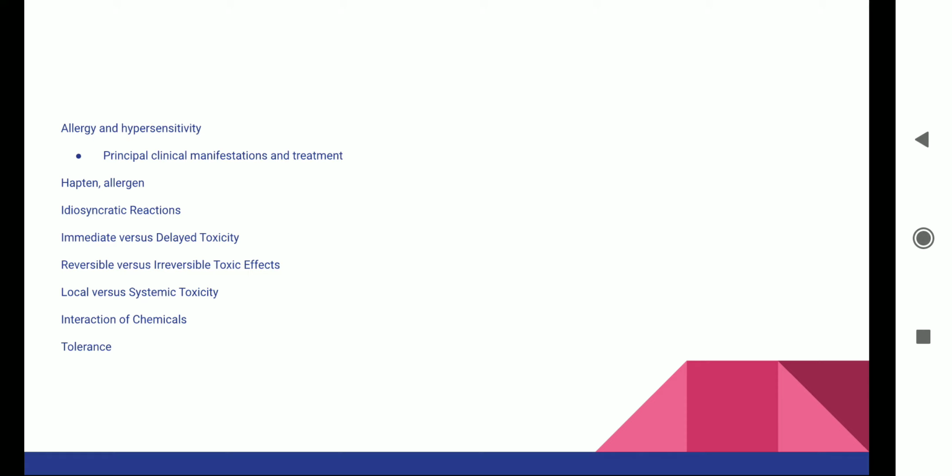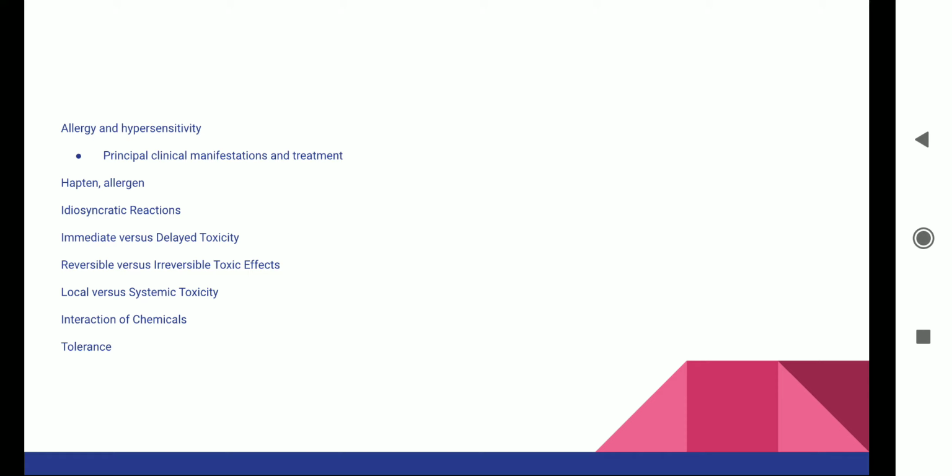Then very few people, a minority of the patients, will suffer from this; it is not the usual type of effect that the drug would show. So these are the characteristics of allergies.